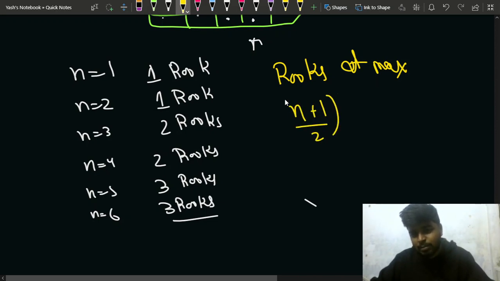the maximum number of rooks that I can keep is nothing but (n plus 1) by 2. Because if n is 1, then (n plus 1) by 2 will give me 1. If n is 3, then (n plus 1) by 2, that is 4 by 2, will give me 2. If n is 4, then 5 by 2, that is 4 plus 1, that is 5 by 2, will give me 2. So in this case, this formula will work, right?